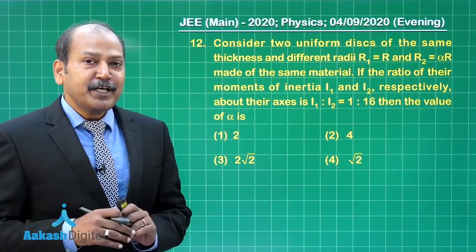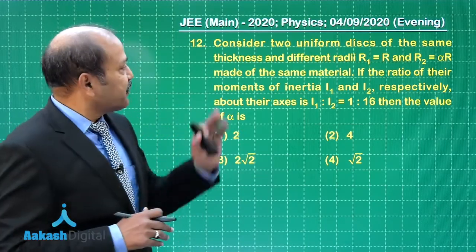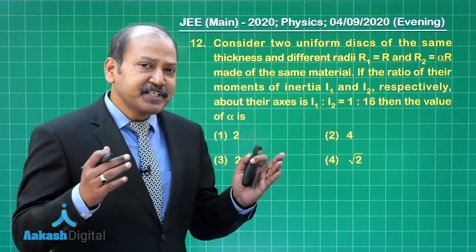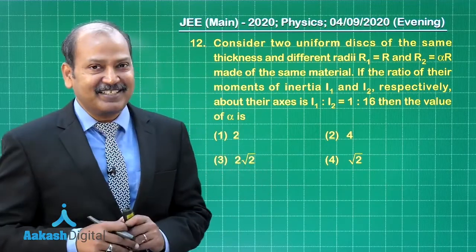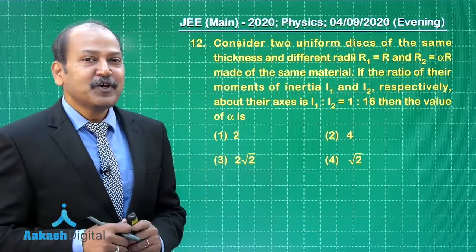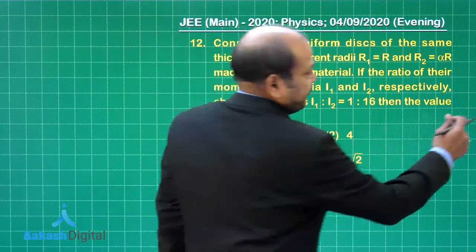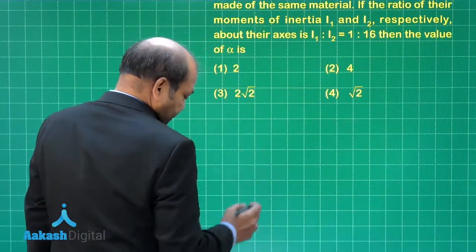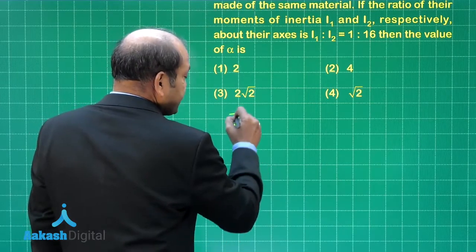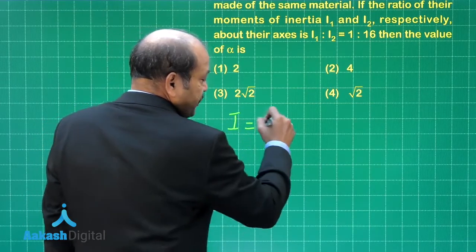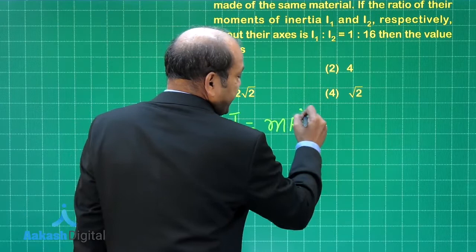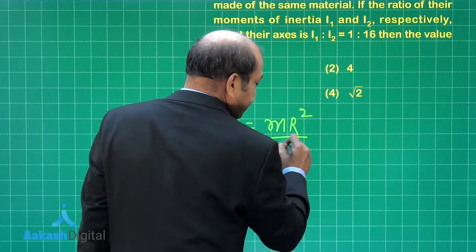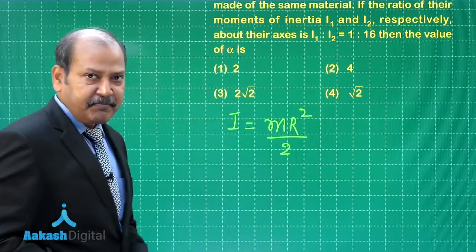Now, the important point to note here is that the two discs are made of the same material and have the same thickness. So, for moment of inertia, if we look at it in terms of radius, we have moment of inertia for the disc I equal to m r square by 2, where r is the radius and m is the mass.